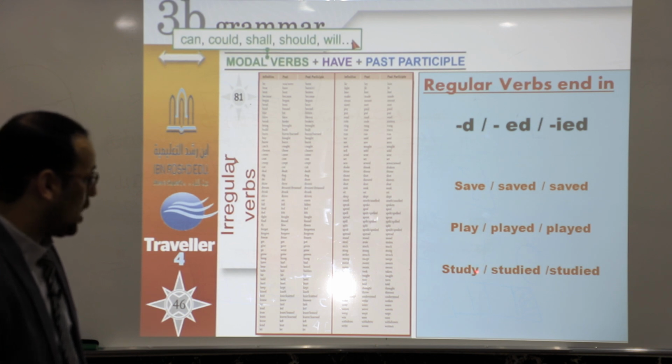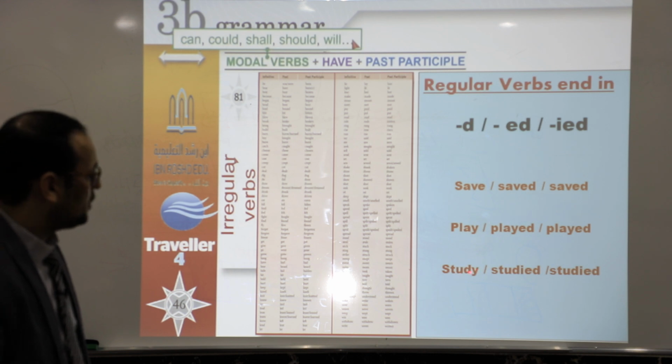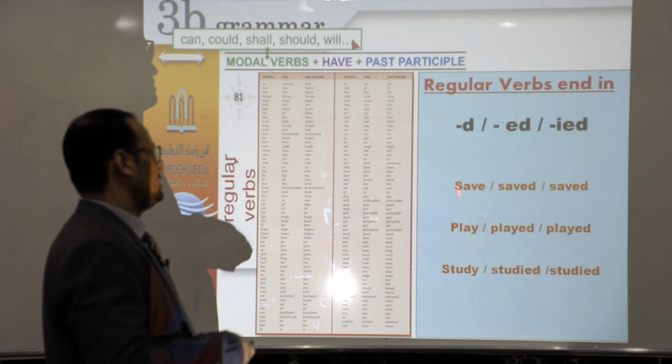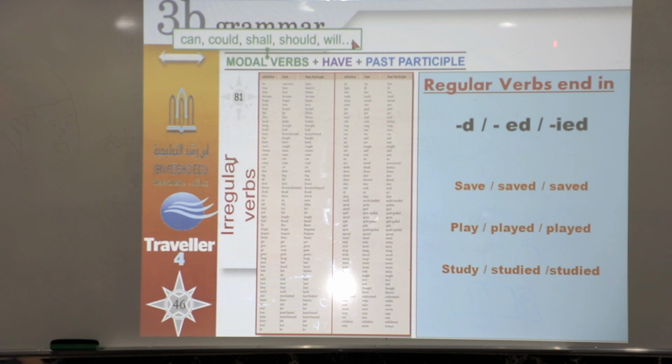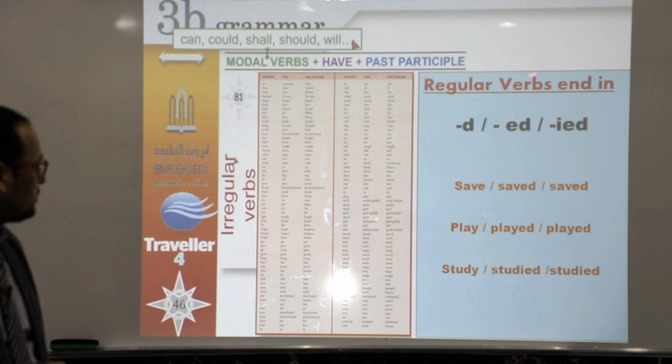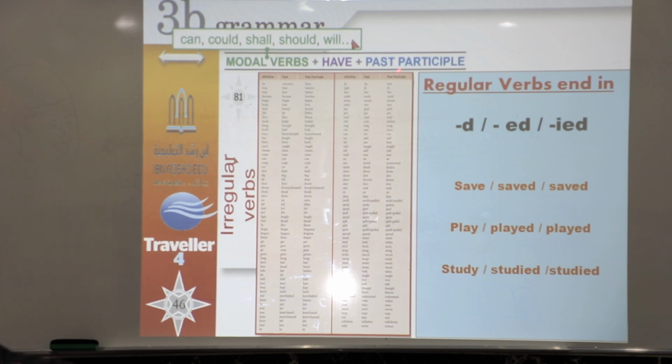If the verb ends in Y, before the Y there is a consonant, so we drop Y and add IED. This is the rule for past participle for regular verbs. But the irregular verbs, you will find them in your student book at the end of the book on page 81. You must check them. Okay, for example, go, went, gone.